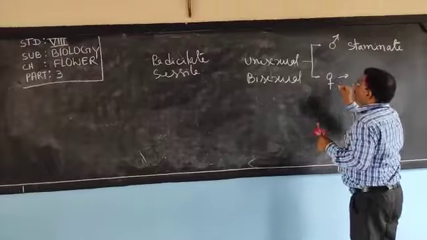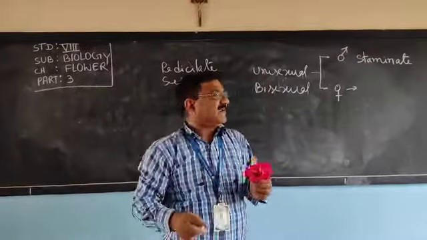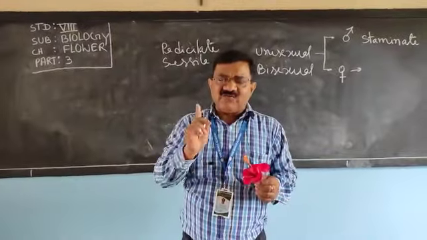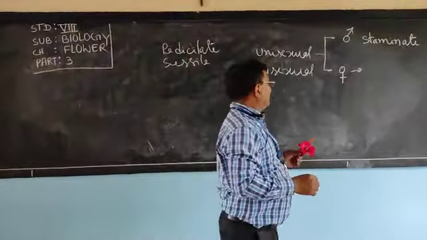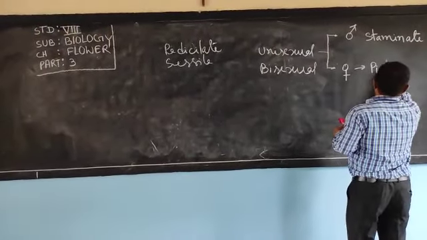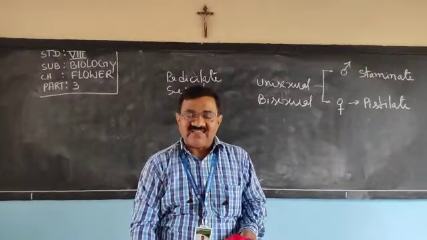And if only gynoecium is present, which is the female part, and one unit of gynoecium is pistil, the flower is pistillate. And if both male and female parts are present in a single flower, that is bisexual.